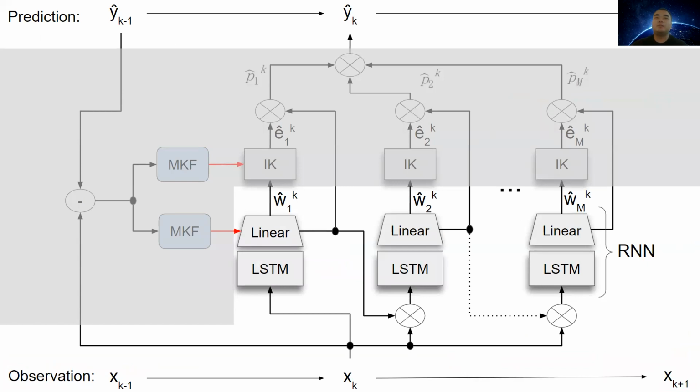So that's the structure for the wrist prediction. We can also see from this figure, for each step prediction, we use an RNN, which is constructed by an LSTM and a linear output layer. And we iteratively predict for m steps.